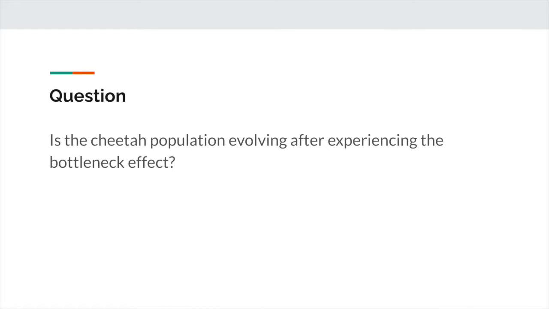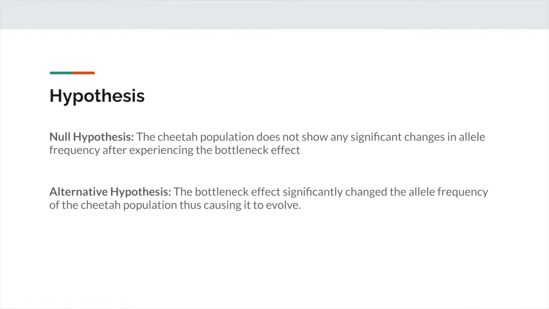The question is: is the cheetah population evolving after experiencing the bottleneck effect? This will help us understand if the change in one of the Hardy-Weinberg equilibrium factors is enough to cause the hypothetical cheetah simulation to evolve. To answer that question, I came up with a null hypothesis and an alternative hypothesis. The null hypothesis states that the cheetah population does not show any significant changes in allele frequency after experiencing the bottleneck effect. And the alternative hypothesis states that the bottleneck effect significantly changed the allele frequency of the cheetah population.